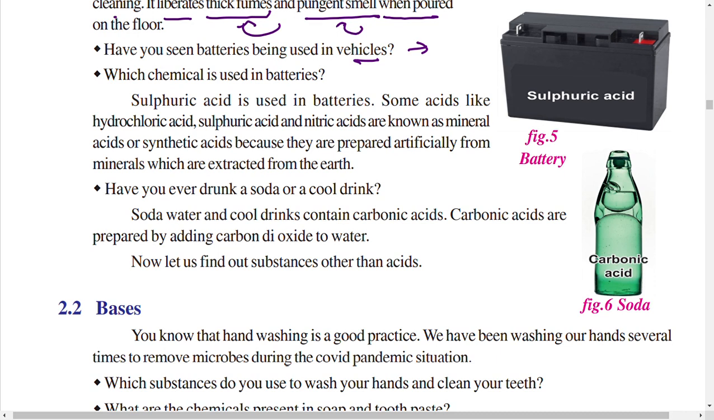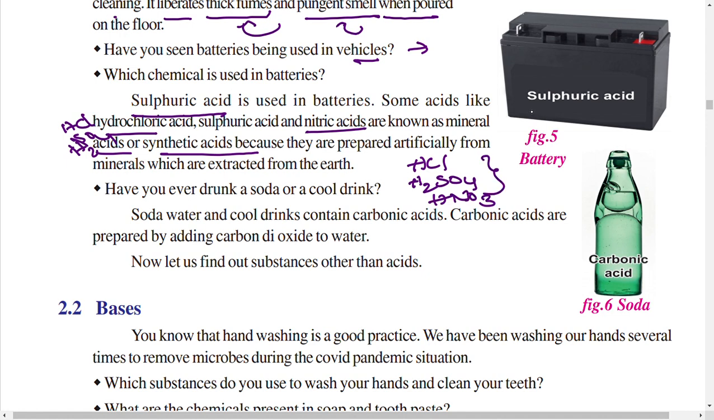Which chemical is used in batteries? Generally sulfuric acid is used in the batteries. Some acids are hydrochloric acid, HCl, and sulfuric acid, H2SO4. Sulfuric acid and nitric acid, HNO3, are known as mineral acids or synthetic acids. What are the examples for mineral acids? Hydrochloric acid, HCl, sulfuric acid, H2SO4, and nitric acid, HNO3. All these are called mineral acids or synthetic acids.